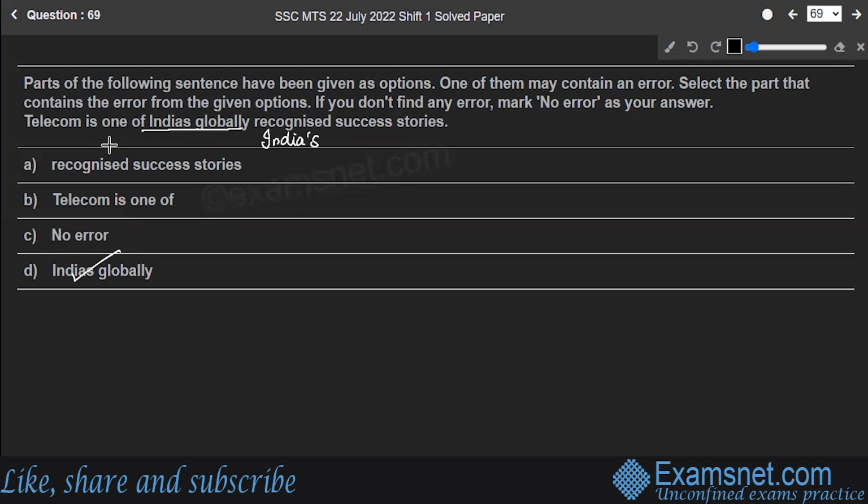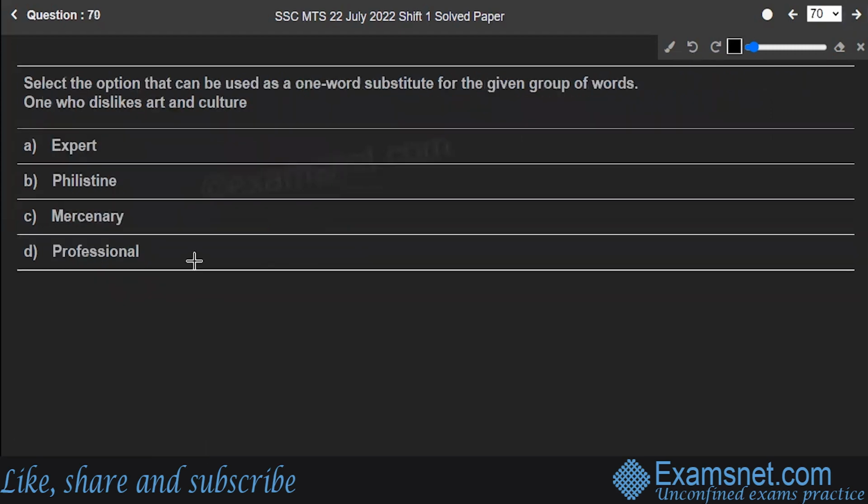So, what does this mean? It simply means that telecom is one of the globally recognized success stories for India. So, this part contains the error. Option D is the answer to the question. Hope you're clear. Next is question number 70.